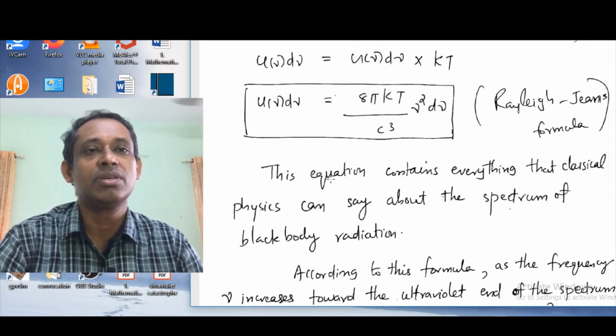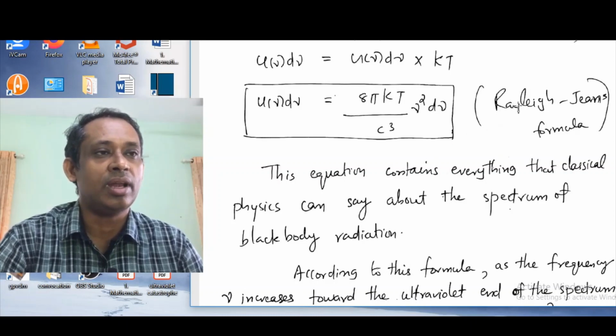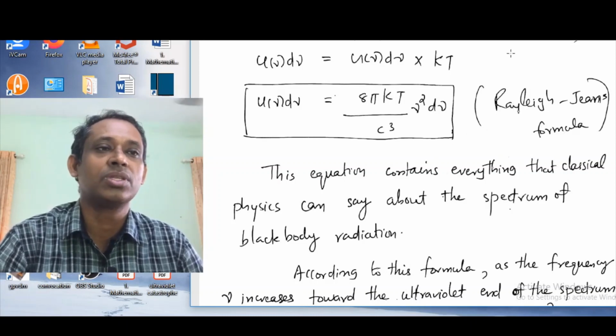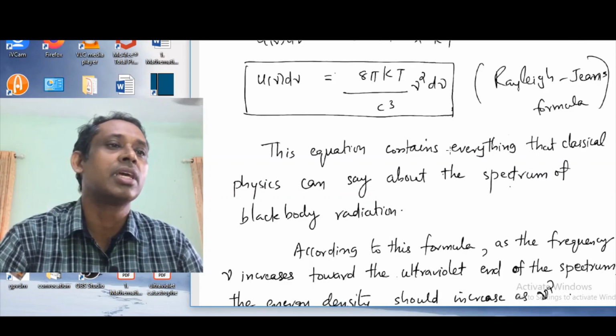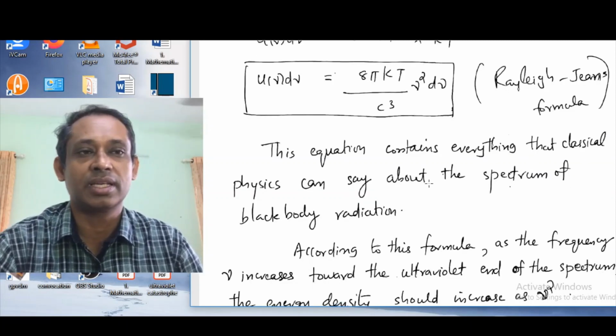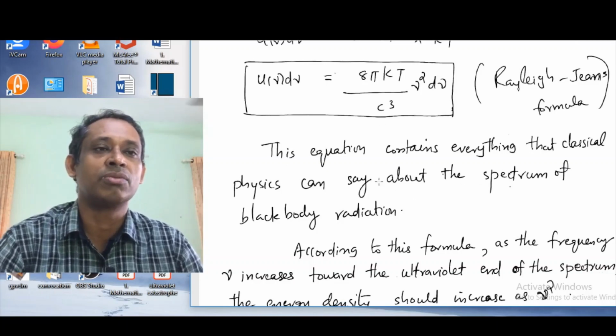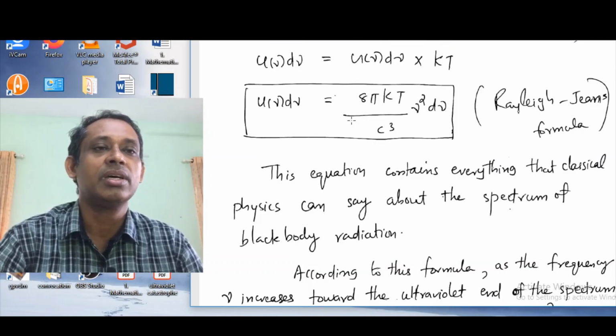So this is the formula that Rayleigh and Jeans obtained, called the Rayleigh-Jeans formula. Here we see the spectral energy density is proportional to the square of the frequency.